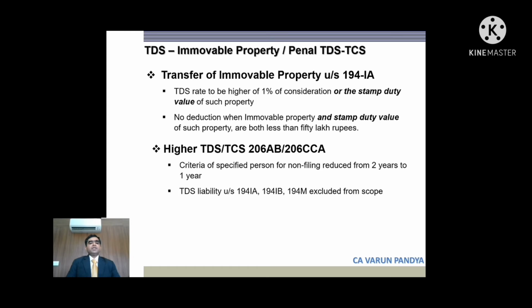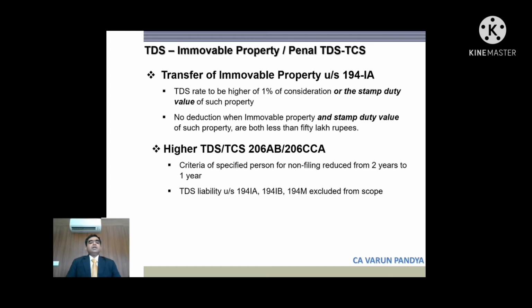Transfer of immovable property. 1% TDS is applicable on the consideration, as we know. However, there is a small change now. TDS will be on 1% of consideration or stamp duty value, whichever is higher. Also, the limit of 50 lakhs is applicable, as we know. The threshold of 50 lakhs was supposed to be about the value of property, the consideration. Now it is the lower of stamp duty value or the consideration. So both have to be less than 50 lakhs for TDS not to apply.